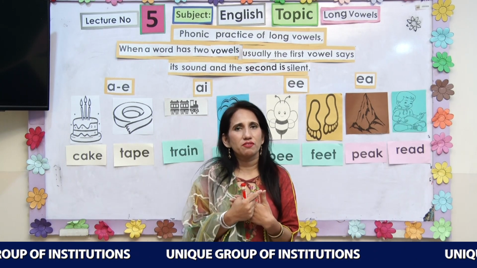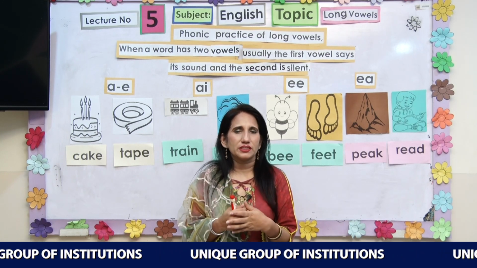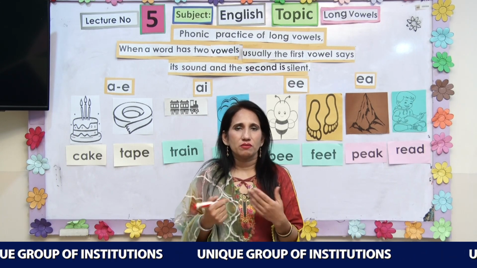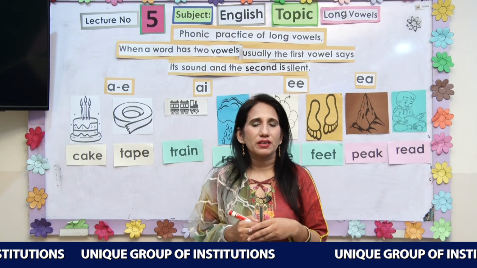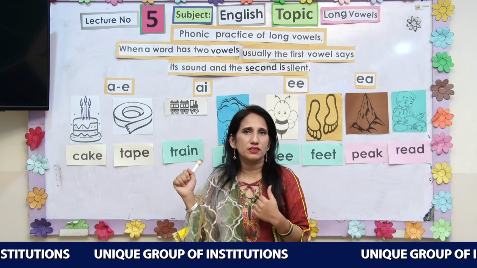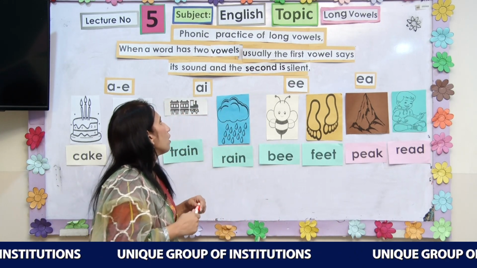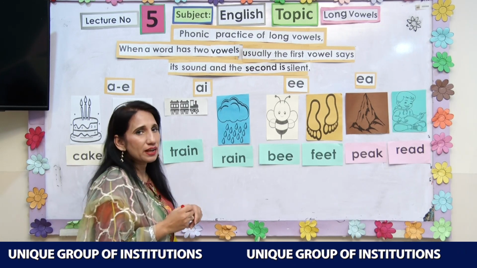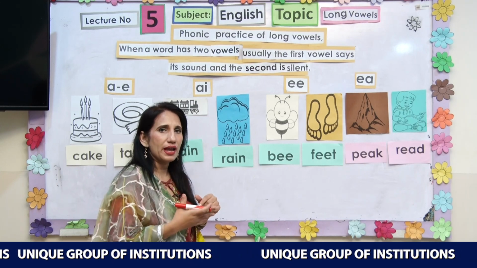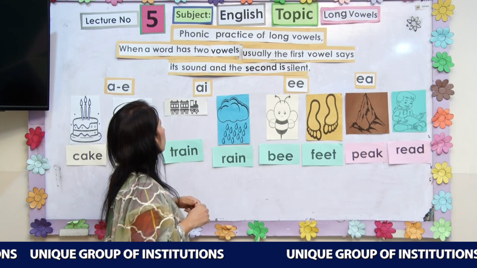In short vowels, we have learned that whenever we use these vowels in any CVC words like cat, bat, they say their phonic sound, like A. A is the sound of A. But when there are long vowels, it represents not the sound, it represents its name. It means that if we have A, we will not pronounce its sound. It's called A.